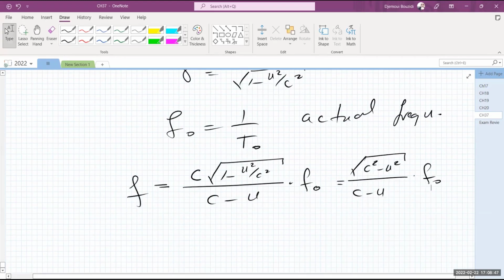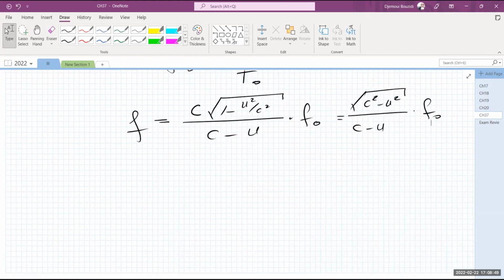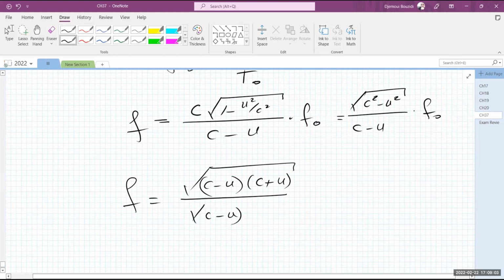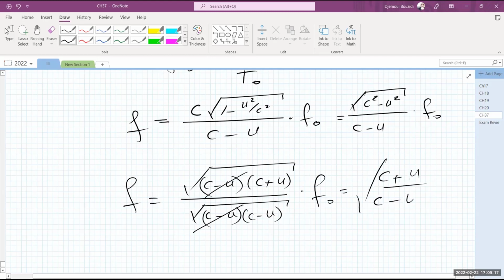There is a simple algebra. The difference a squared minus b squared is a minus b times a plus b. So that's going to be equal to the square root of c minus u times c plus u, divided by, I'm going to write it as, the square root of c minus u times c minus u. c minus u squared under the square root is the same. The only reason I'm doing this is so that I cancel these two terms, times f naught. So it's going to be the square root of c plus u divided by c minus u, times f naught.